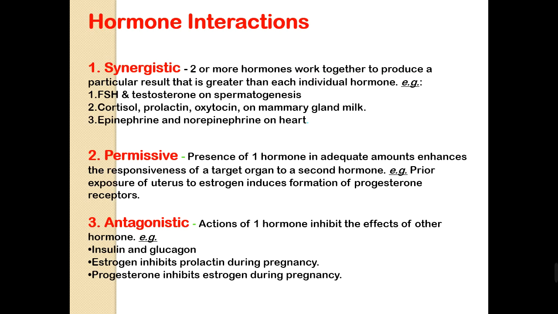The second type is permissive, which means the presence of one hormone in adequate amount enhances the responsiveness of the target organ to a second hormone. For example, prior exposure of the uterus to estrogen induces formation of progesterone receptors. The third type is antagonistic, which is when the action of one hormone inhibits the effect of the other hormone, like insulin versus glucagon, estrogen, which inhibits prolactin during pregnancy, and progesterone, which inhibits estrogen during pregnancy.